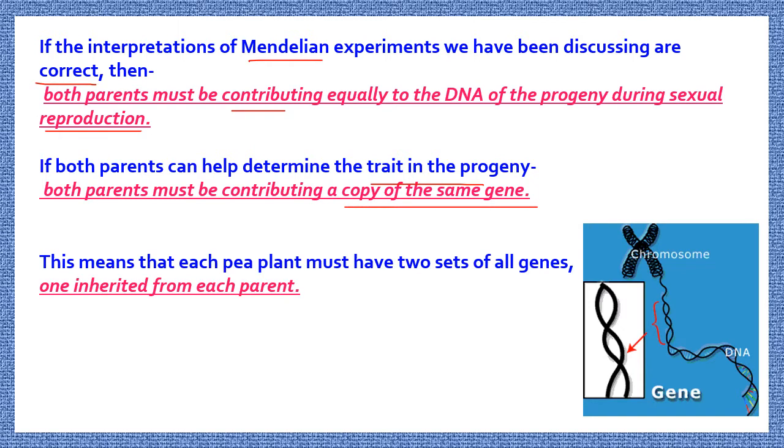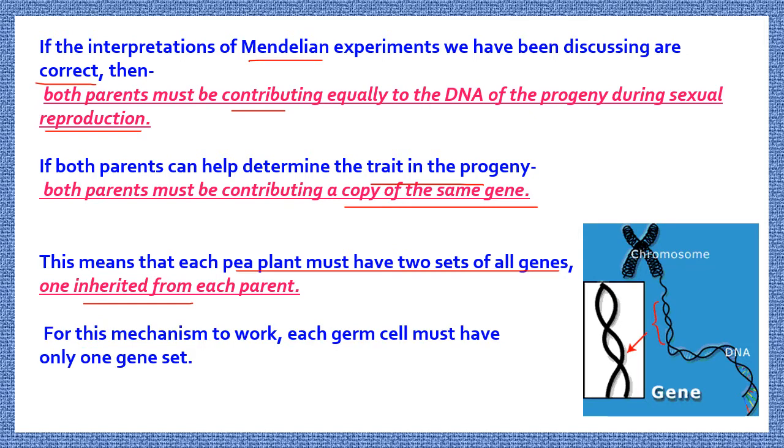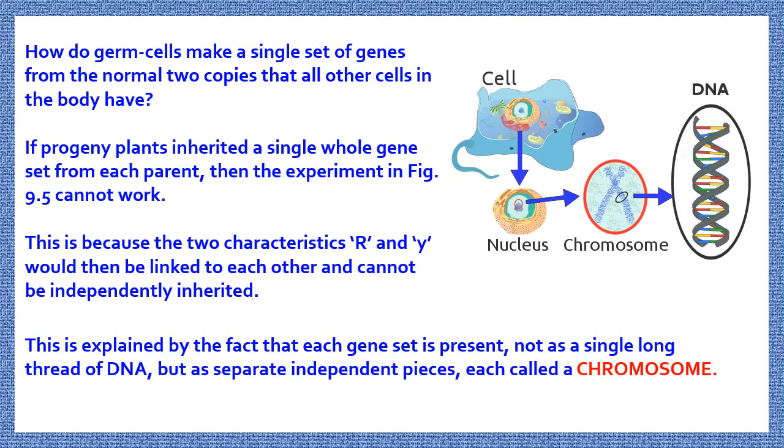This means that each pea plant must have two sets of all genes, one inherited from each parent. According to Mendel's experiment, these are the conclusions. For this mechanism to work, each germ cell must have only one gene set. Now, how do germ cells make a single set of genes from the normal two copies that all other cells in the body have?